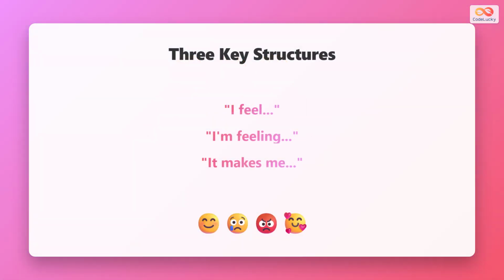Here are the 3 main structures. I feel describes your emotions. I am feeling shows emotions right now. It makes me explains what causes your feelings. Each has a special use we will explore next.